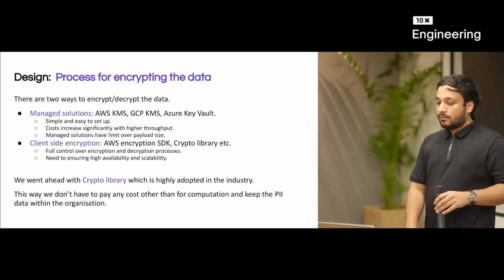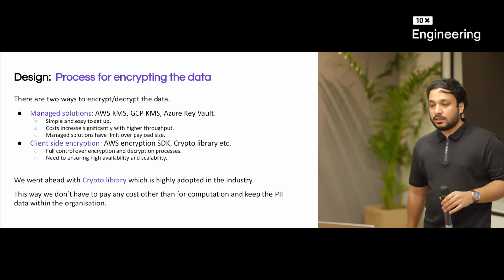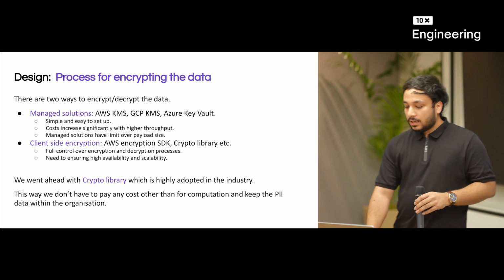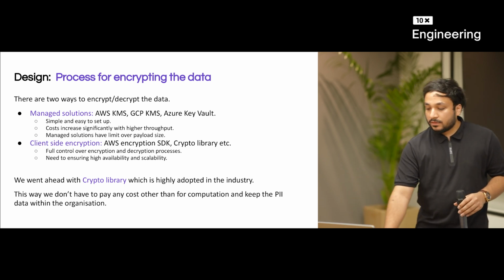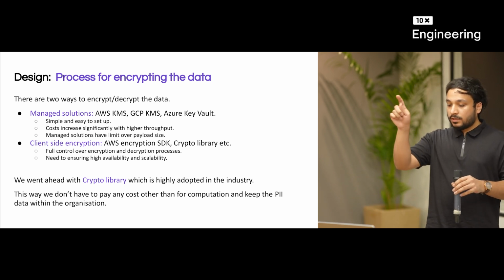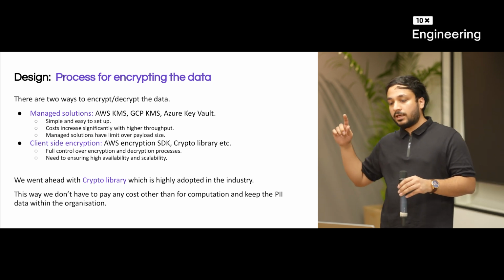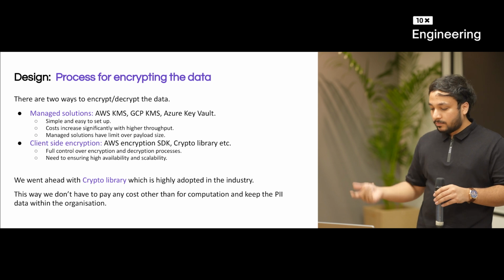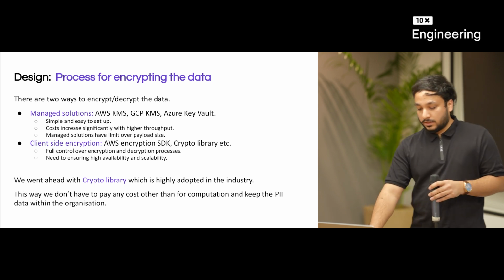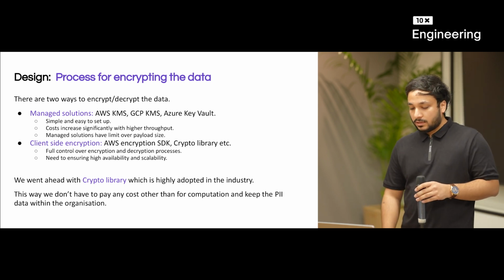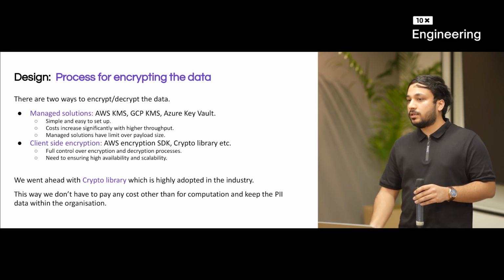So what we went ahead with is using the crypto library. It is already adopted in the industry. Also, this crypto library itself is being used in the AWS encryption SDK. So the AWS encryption SDK is also using crypto behind the scenes, and multiple other encryption libraries are using crypto behind the scenes. So why not directly use it? Right? You do not have to pay any cost, and also the PII remains with the organization, so win-win.